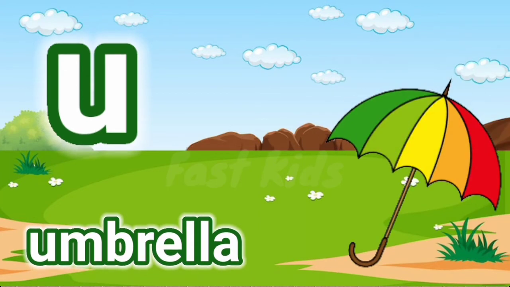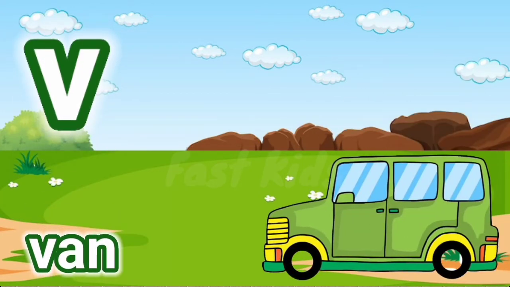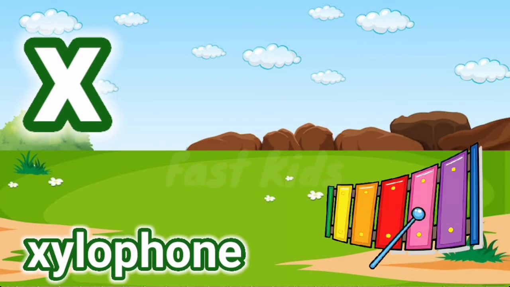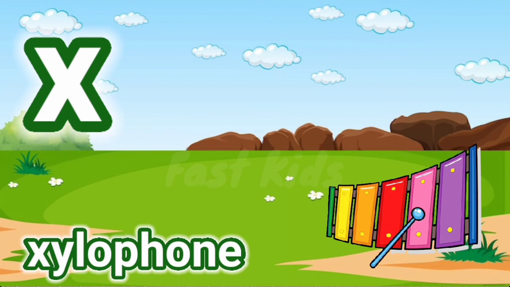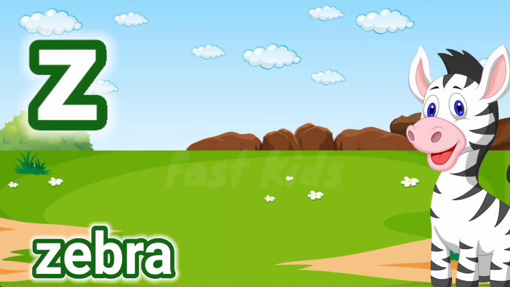U for umbrella. V for van. W for watch. X for xylophone. Y for yogurt. Z for zebra.